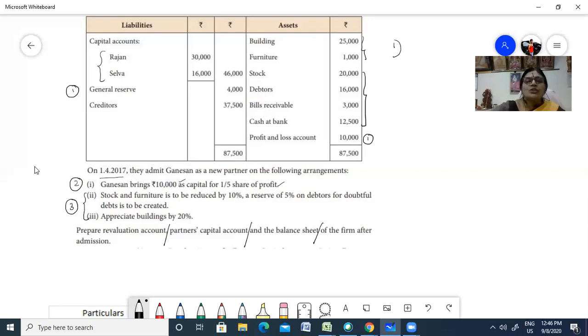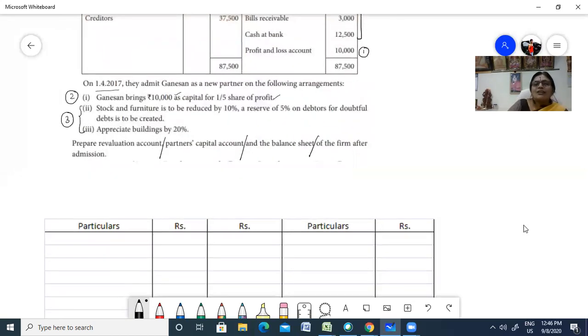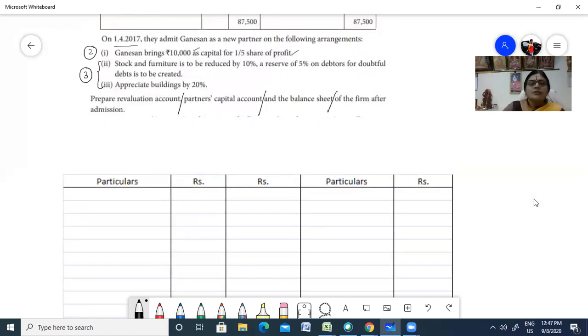Now shall we do the problem, children? First let us do the revaluation account.